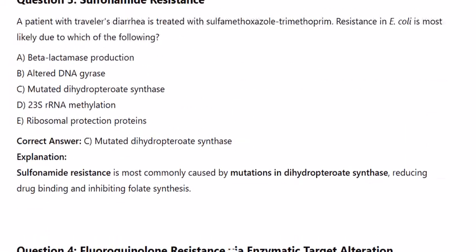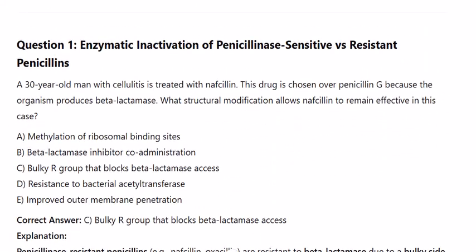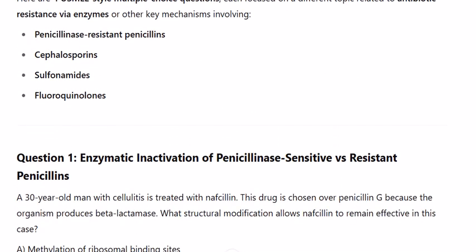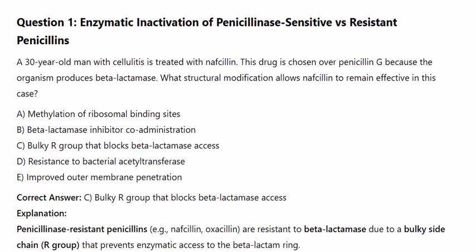focused on a different topic related to antibiotic resistance via enzymes or other key mechanisms involving penicillinase-resistant penicillins, cephalosporins, sulfonamides, fluoroquinolones. Question 1. Enzymatic inactivation of penicillinase-sensitive versus resistant penicillins.